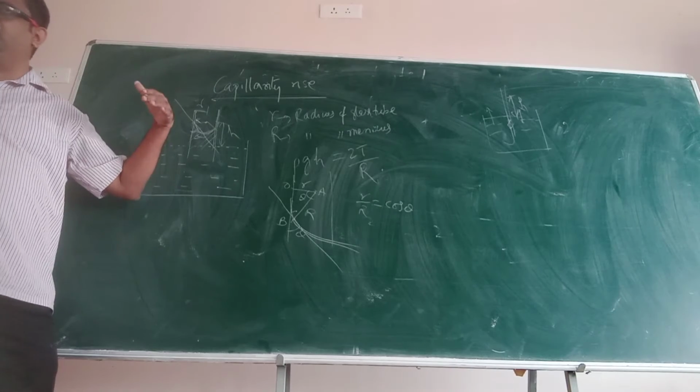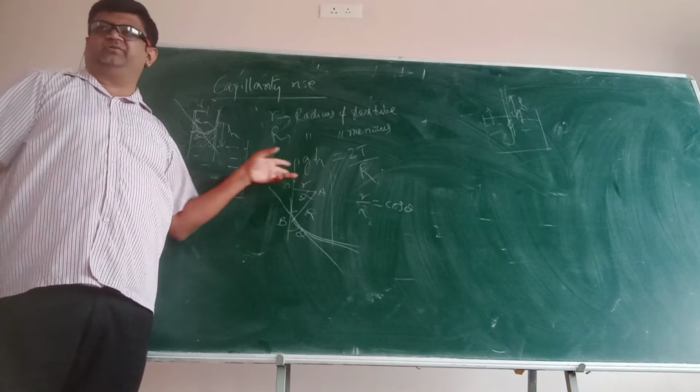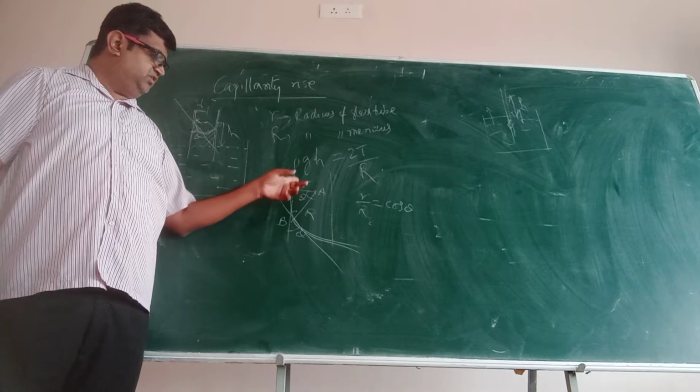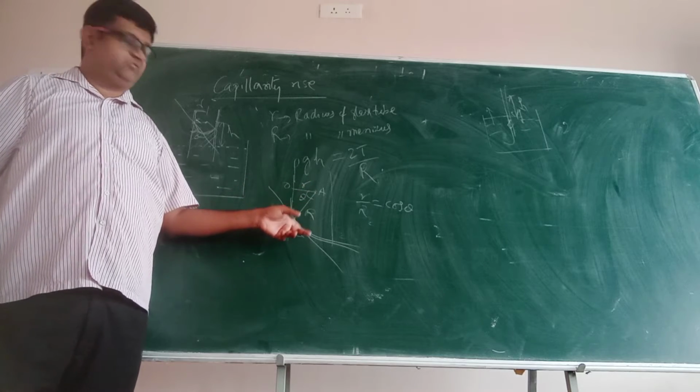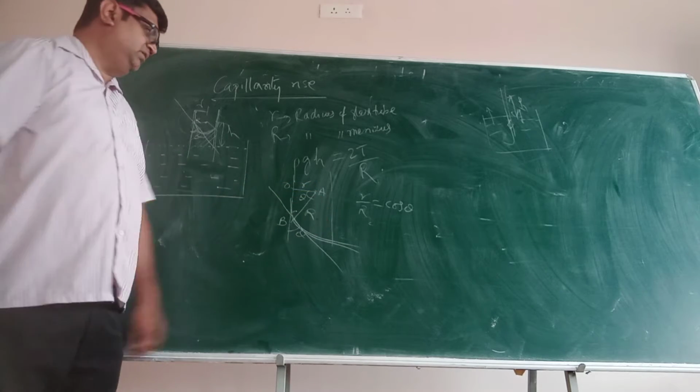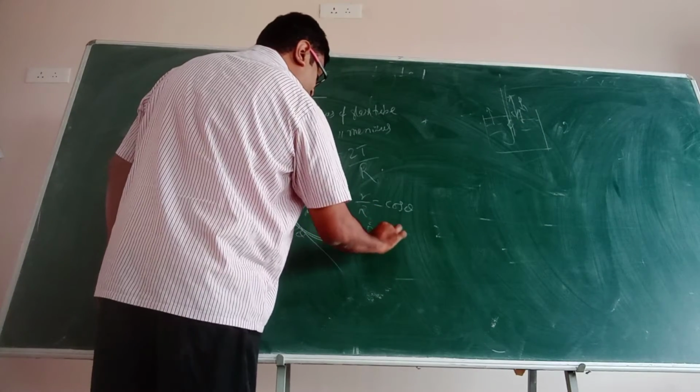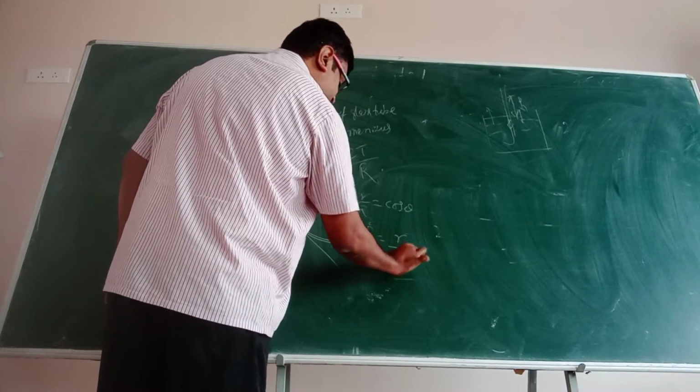You are taking a normal from this point. r is the normal you have drawn. So small r divided by capital R is equal to cos theta. Alright? So can I write R is equal to r divided by cos theta?